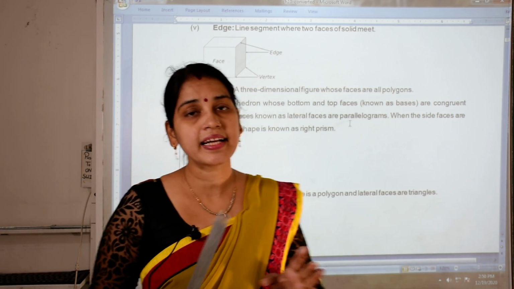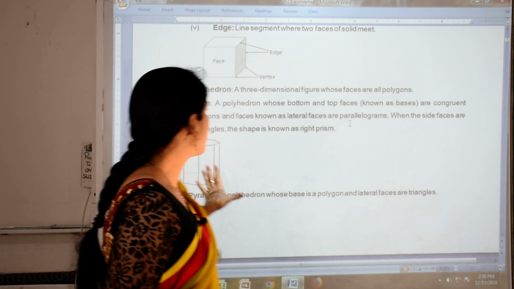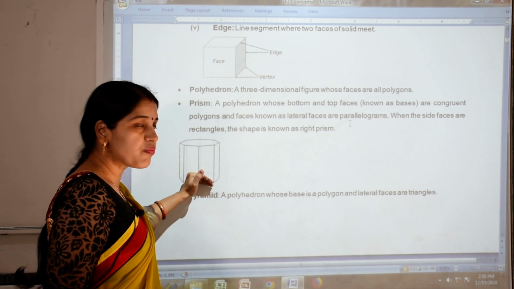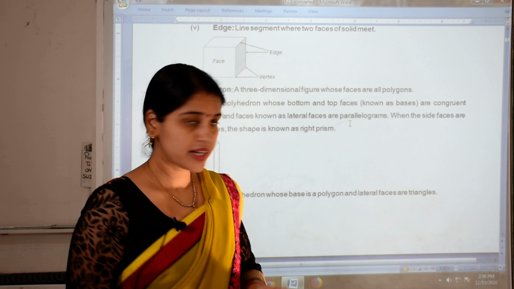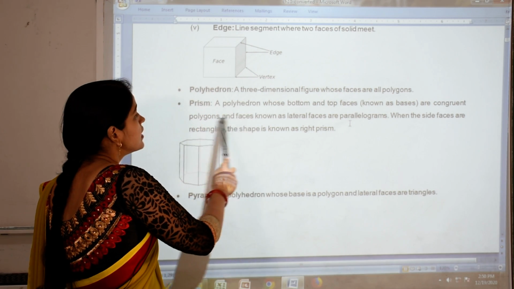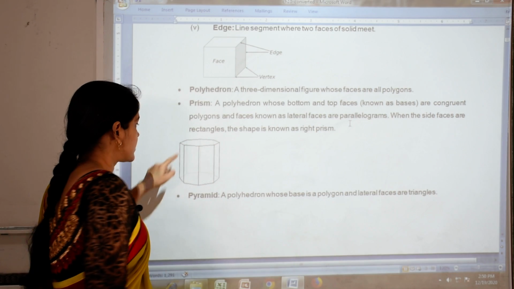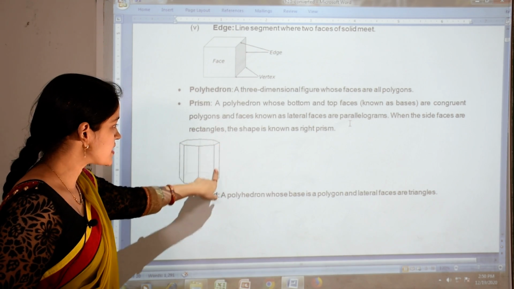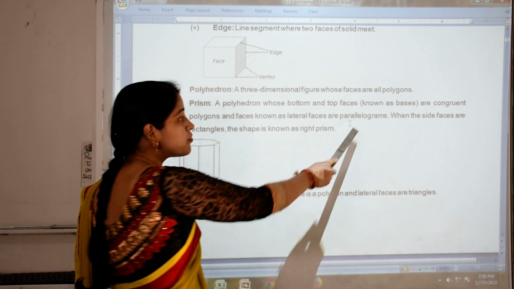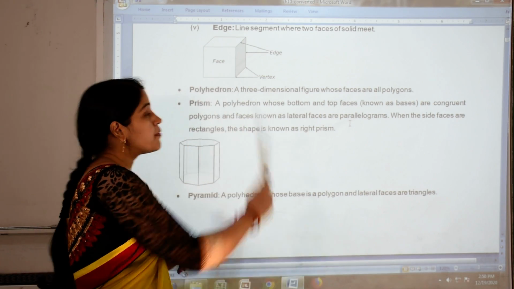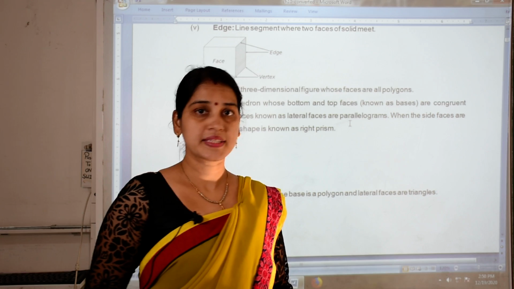Congruent means exactly the same. The other faces are known as lateral faces. These are the lateral faces, and they are in the shape of parallelograms. So this type of shape is known as a prism.